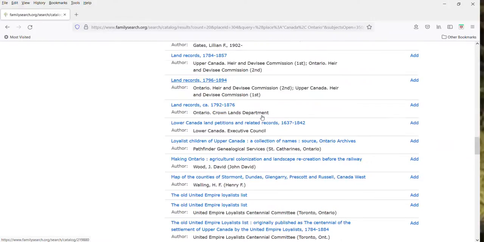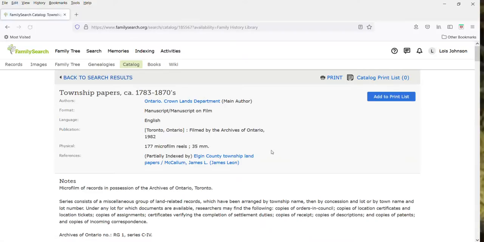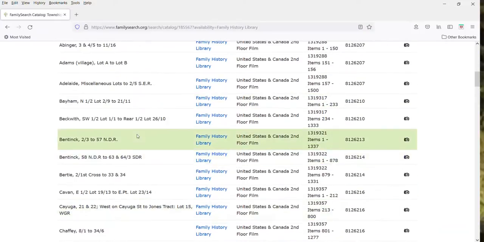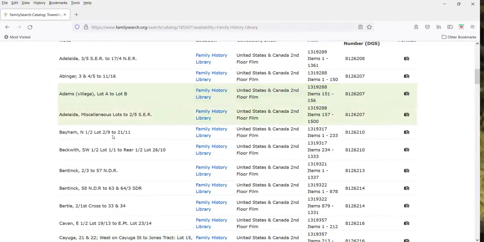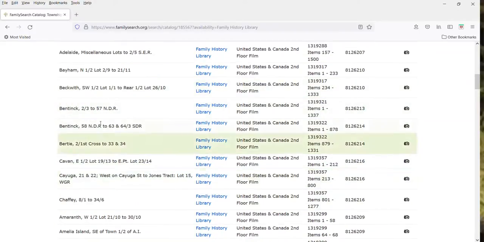I'm going to scroll down, and you're going to see two sets of township papers. This is the first part of the alphabet, and this is the second part of the alphabet. I'm looking for Bertie, so I'm going to go to the first part here, the first township papers. And these are all the townships here. Now, these aren't totally alphabetical, so you do have to look through them a little bit. It starts with A, goes to B, goes to C, goes back to A. So it is going to be a little bit of searching that you have to do here. And I'm seeing Bertie Township right here.